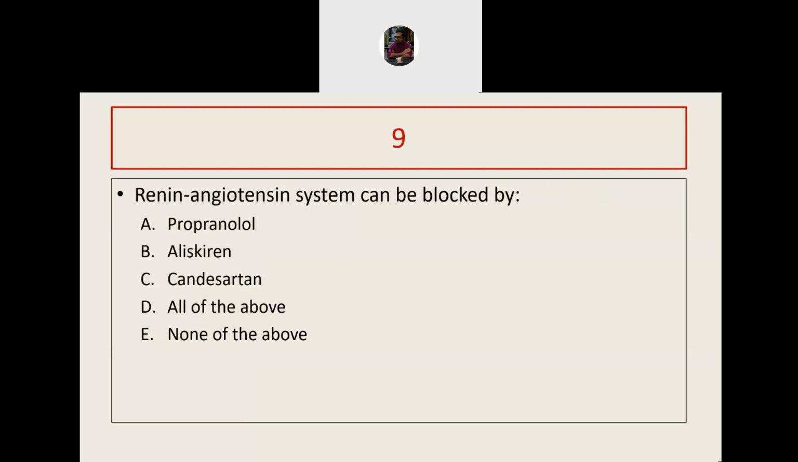Renin-angiotensin system can be blocked by which one? The answer will be D, all of the above. Propranolol is a beta blocker, aliskiren is a renin antagonist, and candesartan is an angiotensin receptor blocker. So the answer is D, all of the above.